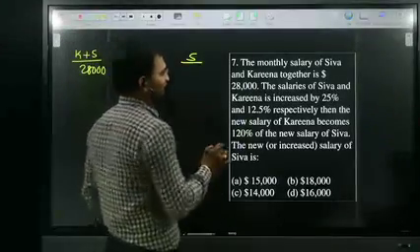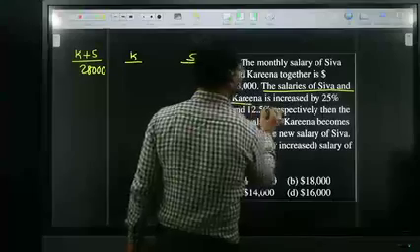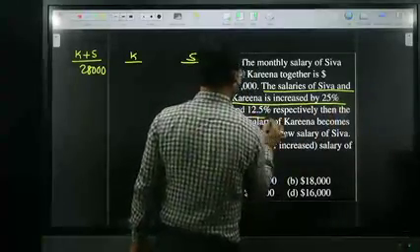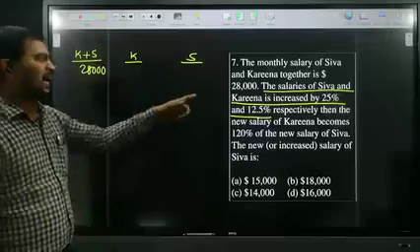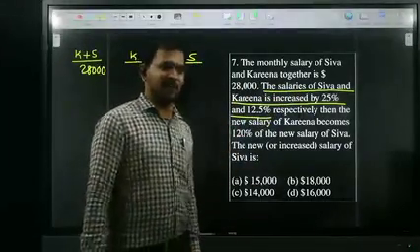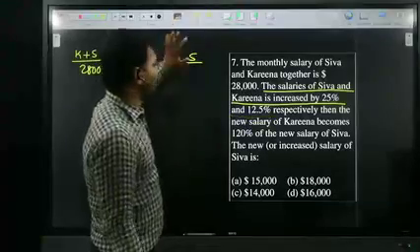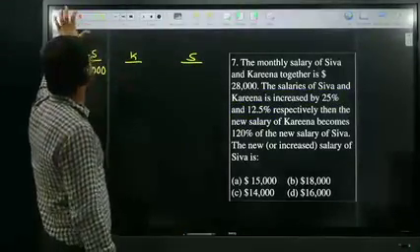Here one keyword is there. The salaries of Shiva and Karina are increased by 25% and 12.5%. Please underline that keyword. Shiva's salary is increased by 25%. Karina's salary is increased by 12.5%. Look at me, all of you.